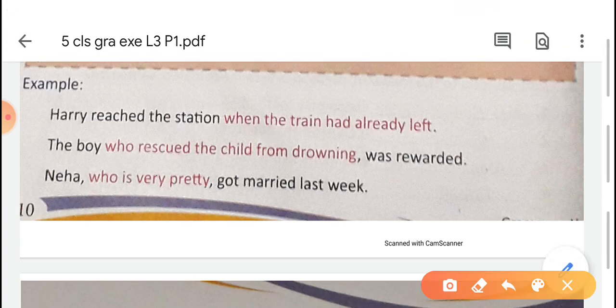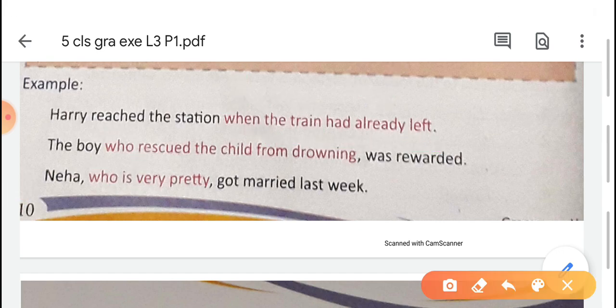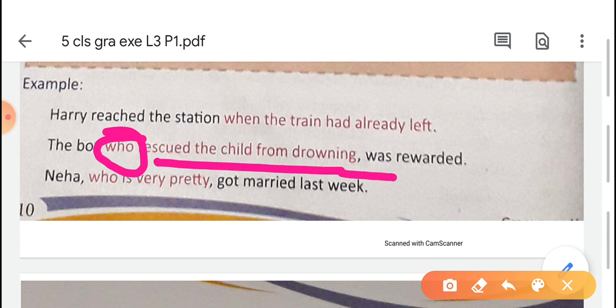Harry reached the station when the train had already left. Here, "train" is the subject and "had already left" is the verb part. The boy who rescued the child from drowning was rewarded. Here, "who" is the subject, and "rescued the child from drowning" is the verb part. Neha, who is very pretty, got married last week. Here, "who" is the subject, and "is very pretty" is the verb part.